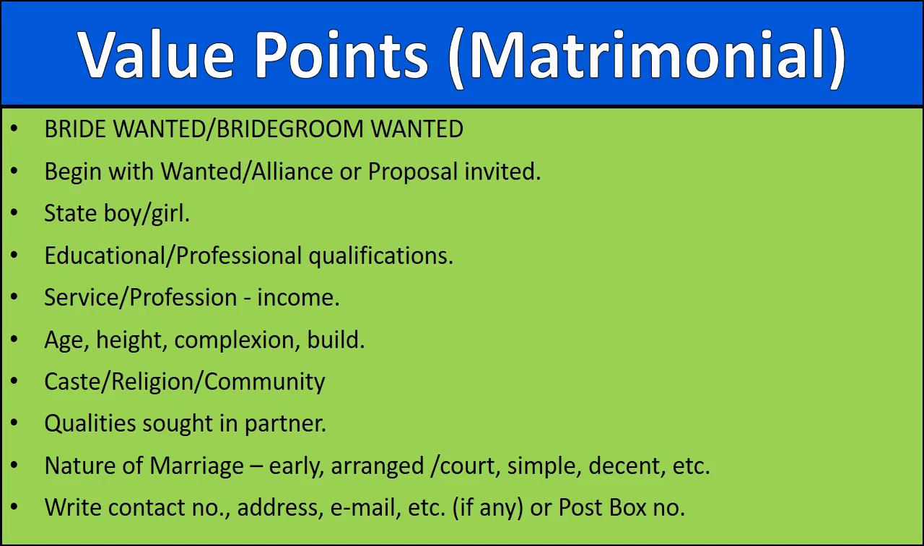Qualities sought in partner. What type of qualities are you looking for in your prospective partner? Then we may also mention the nature of marriage, whether it is an early marriage, arranged, or you want court marriage, simple or decent marriage. So whatever is your desire, please write that in the advertisement. And then write contact number, address or email, or if you want to hide your identity, then you may give post box number. So students, please remember all these points. Some of the points are already provided in the question and some of the points you have to add on your own, and our advertisement is ready.